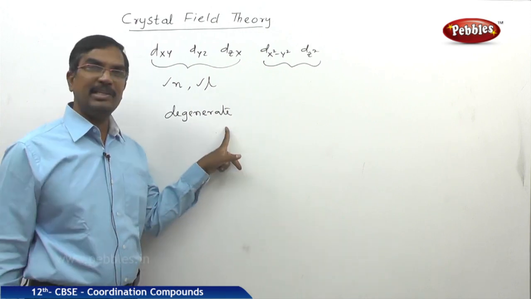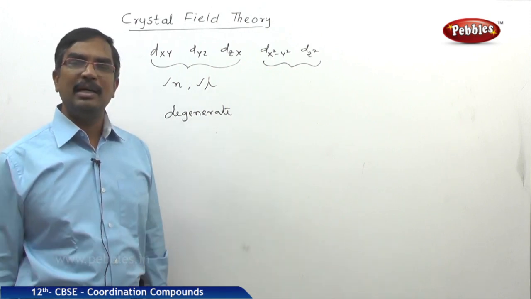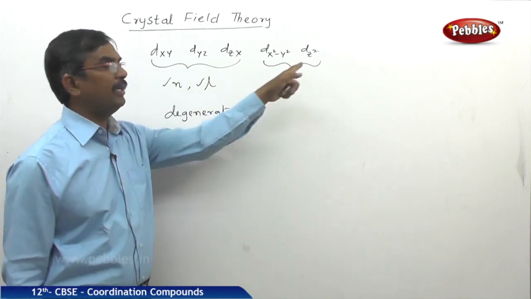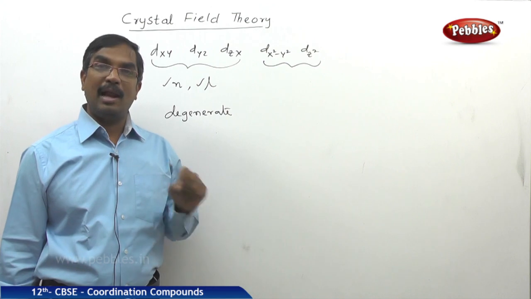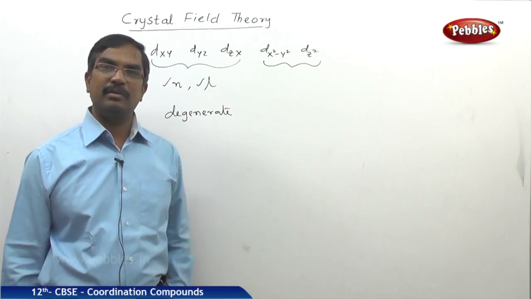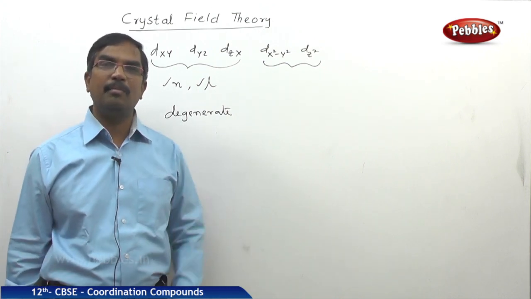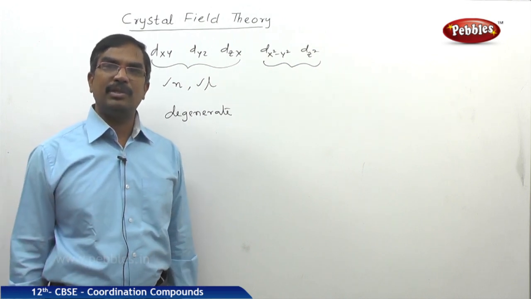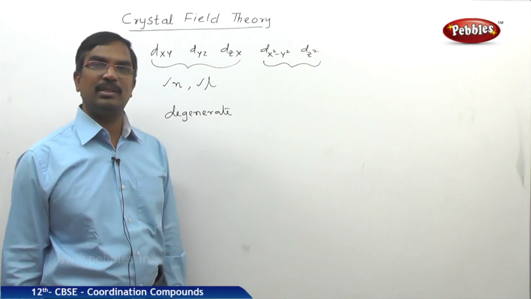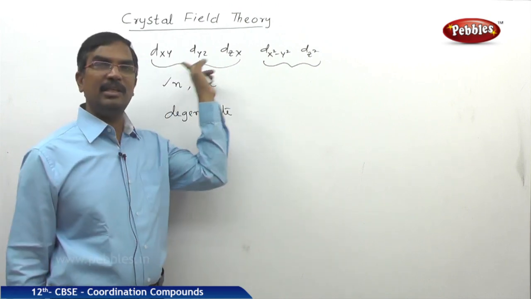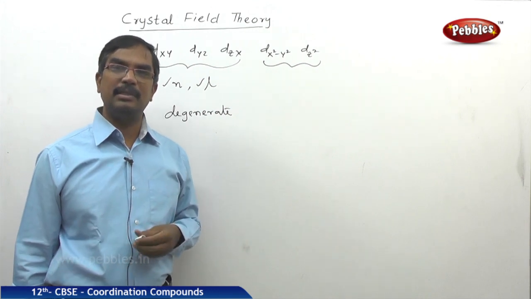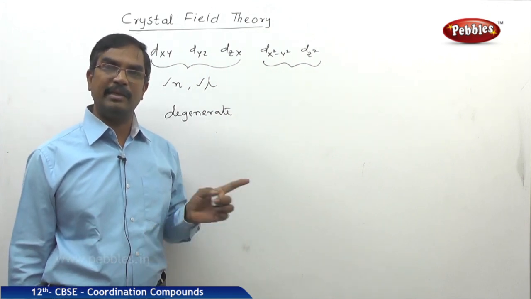And coming to the point here, the metal ion is associated with the corresponding d orbitals, and ligands are generally negative, having more electronegativity, or anionic ligands. So definitely they will interact with the electrons present in these orbitals. I discussed this previously in the case of NaCl.